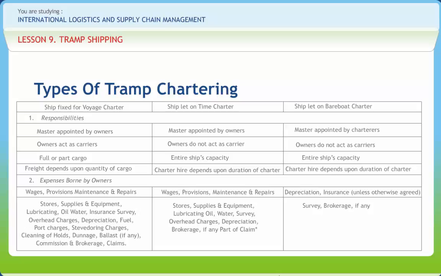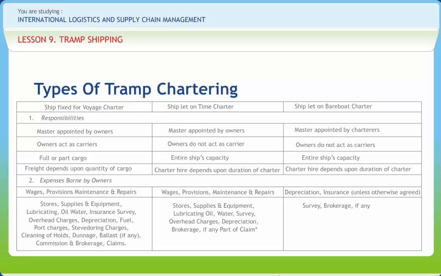The ship owners undertake to provide the vessel to the charterers for carriage of agreed cargo from one or two agreed ports to be discharged at the named port or ports within a certain range at rates and conditions mutually agreed in advance. Under the time charter engagement, a ship is hired for a fixed period of time for operation within the defined territories or between safe ports.